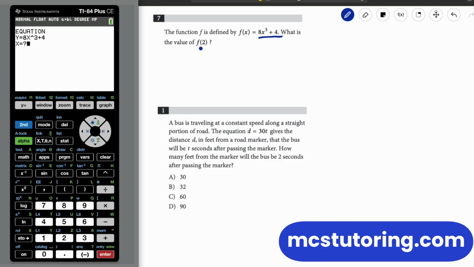And then it's like, oh, what is f of 2? Just for the uninitiated, that means, oh, when x is 2, what is that? So we're going to do x equals 2. So then we get 68. So that one's done. Yay.